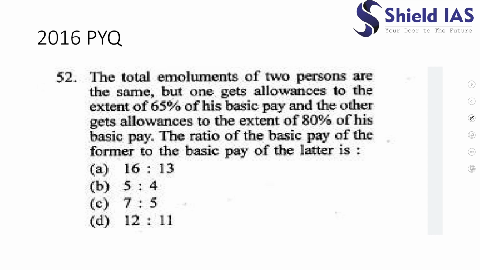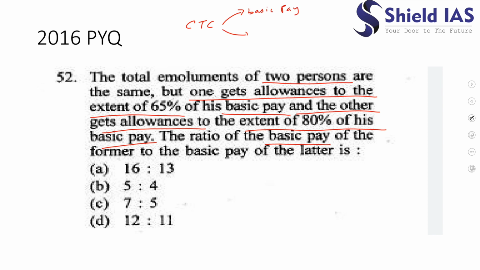Now this is another question. It says the total emoluments of two persons are the same, but one gets allowance to the extent of 65% of his basic pay and the other gets allowance to the extent of 80% of his basic pay. The ratio of the basic pay of the former to the basic pay of the latter. So both of them are getting the same emoluments. Yes. So as you all know, CTC is nothing but basic pay which you get in hand plus all your allowances. Okay. In this question, the allowances is given as a percentage of basic pay.